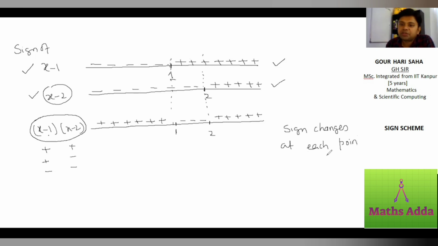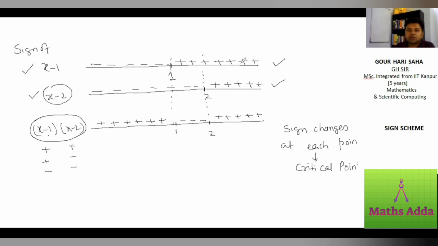Those are called critical points. Where this expression becomes zero, that is a critical point. Where this term becomes zero, that is 1 and 2. So for this expression, 1 and 2 are critical points. So the sign changes at each critical point.